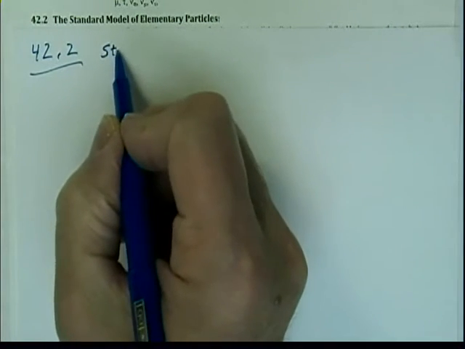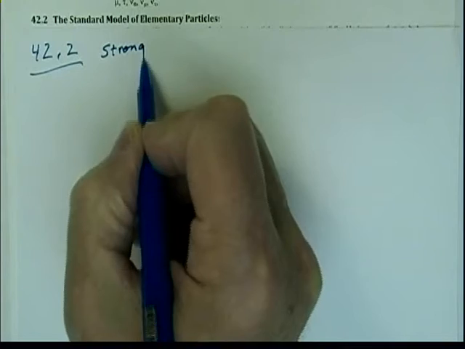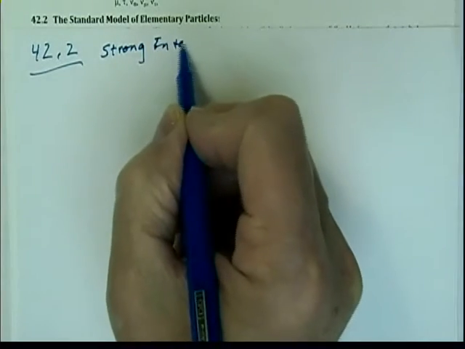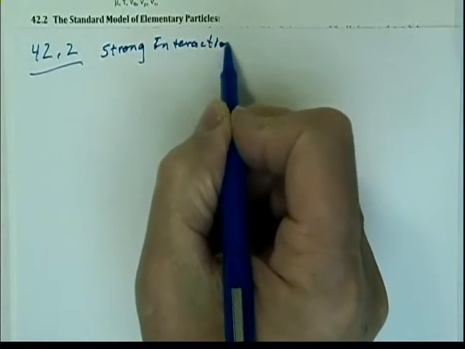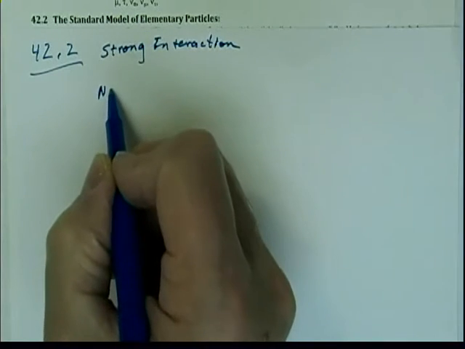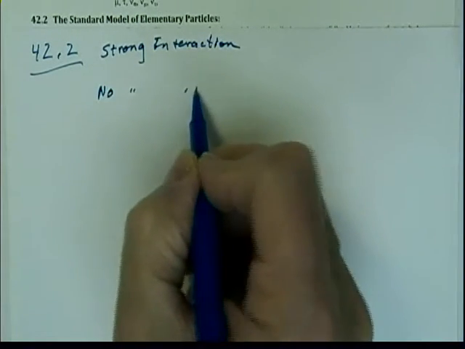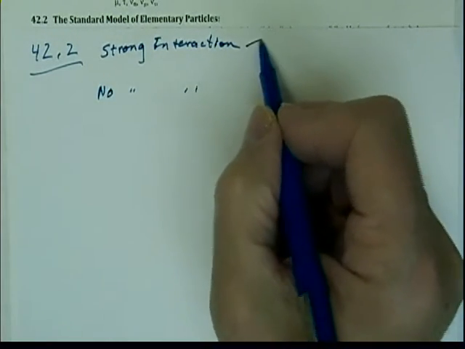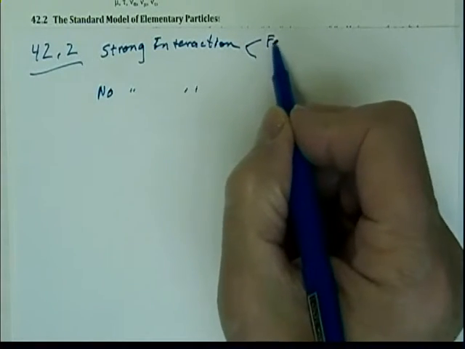They're the strongly interacting, and they're the ones that have no strong interactions. Of the strong interactions, we have fermions.